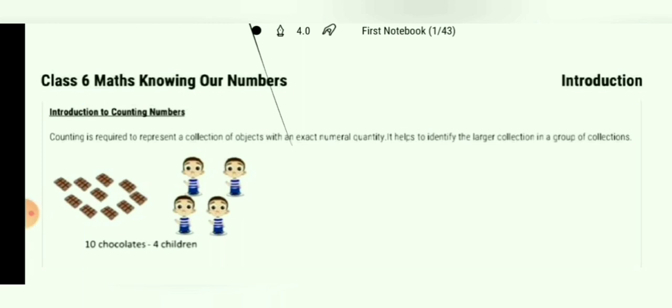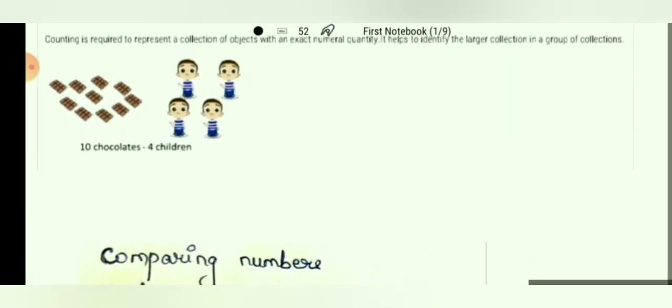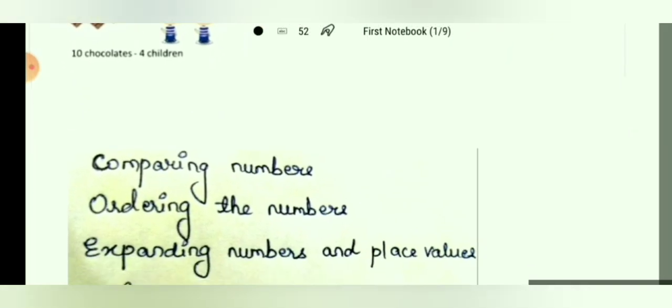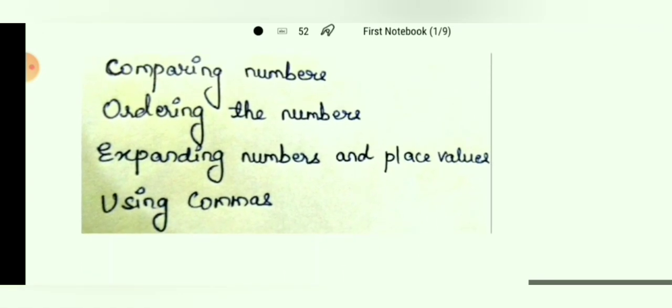Today we are going to start chapter number 1, Knowing Our Numbers. What are numbers? 10 chocolates, 4 children. 10 and 4 are the numbers. In this chapter, we will learn comparing numbers, ordering the numbers, expanding numbers, place value, using commas.